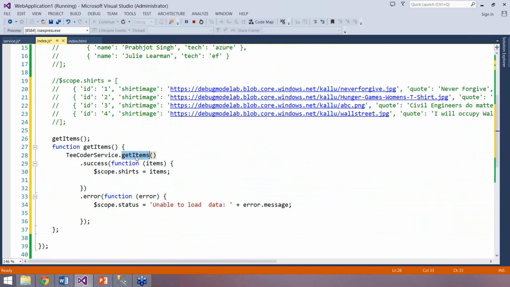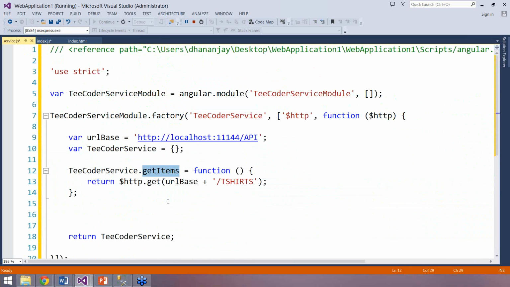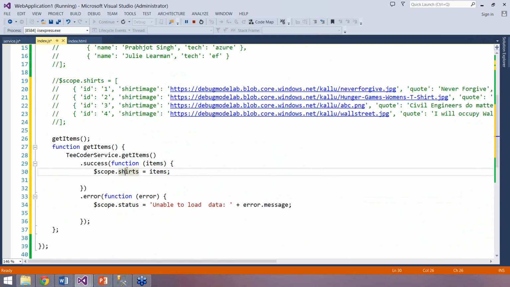You remember in the service we created a function called get items. If I go and show you here, get items in service.js. So we are calling that here, and we are setting the value of search. You see line number 19, where we were setting that to a hard-coded value, but here, in line number 30, we are setting that value to the data which is coming from a database server through a REST-based service or web API.